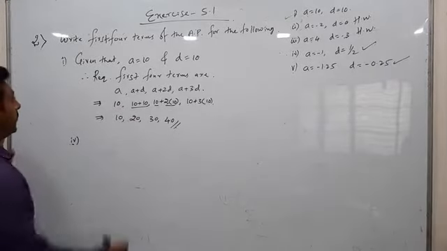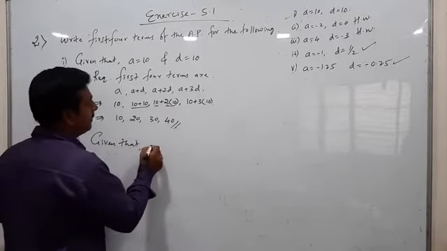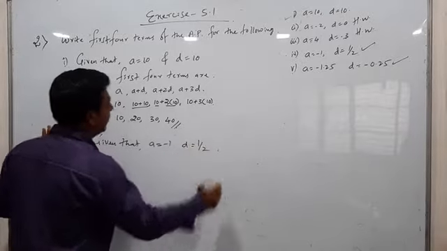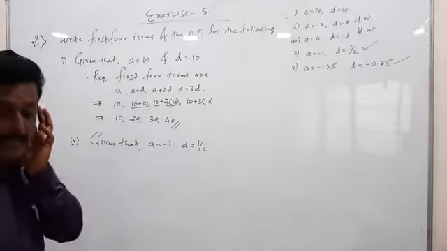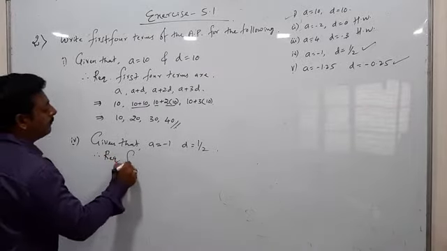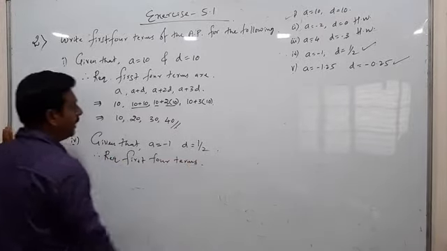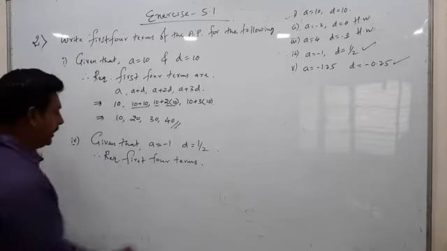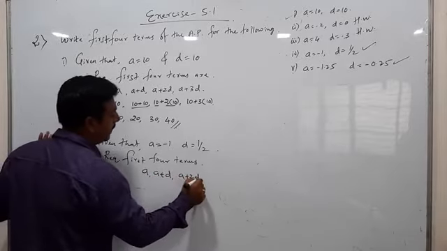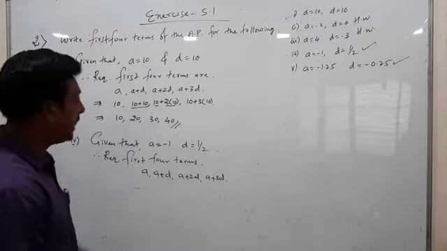Fourth one, what are they given? A value is -1 and D value is half. Okay, so A is -1, D is half. The values are given. Therefore, required first 4 terms. General form only: A comma A plus D comma A plus 2D comma A plus 3D. Don't write continuously. They are asking only the first 4 terms.